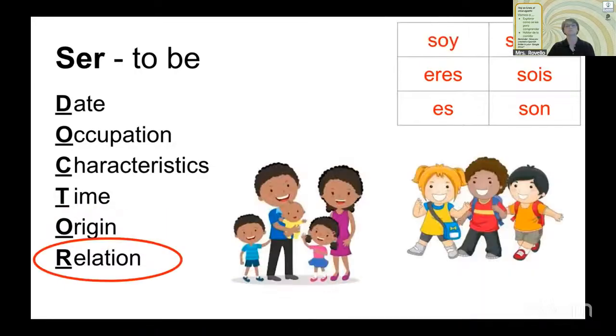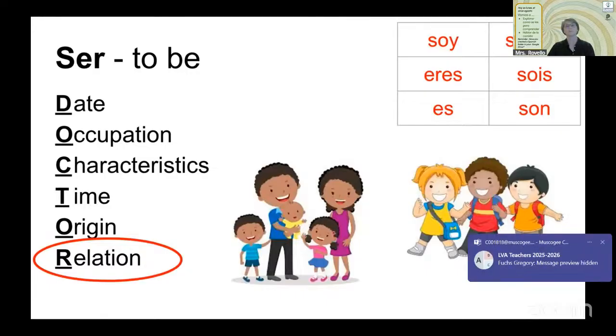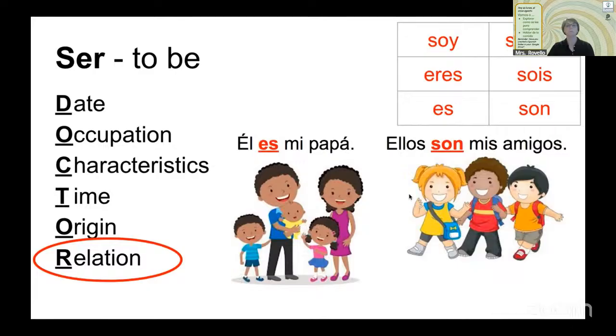And then finally, relation. So your relation between people, and also between you and an object, or you and something else. Two examples that we should be familiar with are: él es mi papá, he's my dad. Ellos son mis amigos, they are my friends. We can also use ser to say something like, it is my pencil, or they are my chairs. Es mi lápiz. Son mis sillas. So not just the relation between two people, but also people and objects.